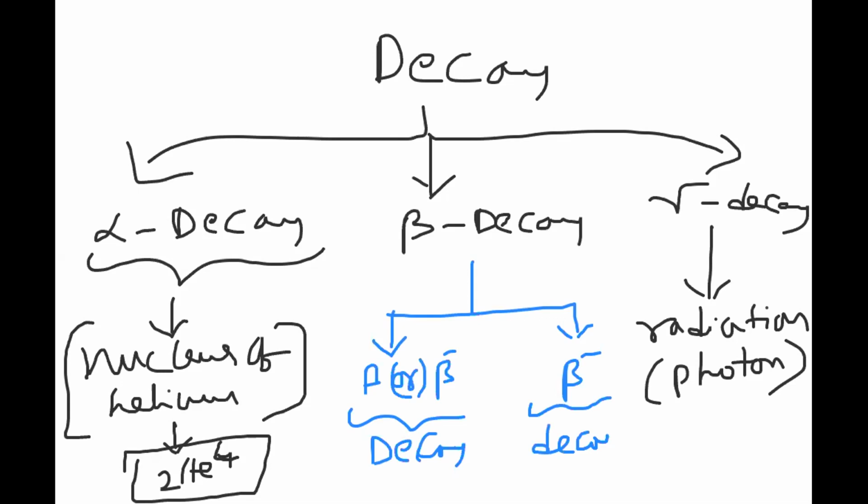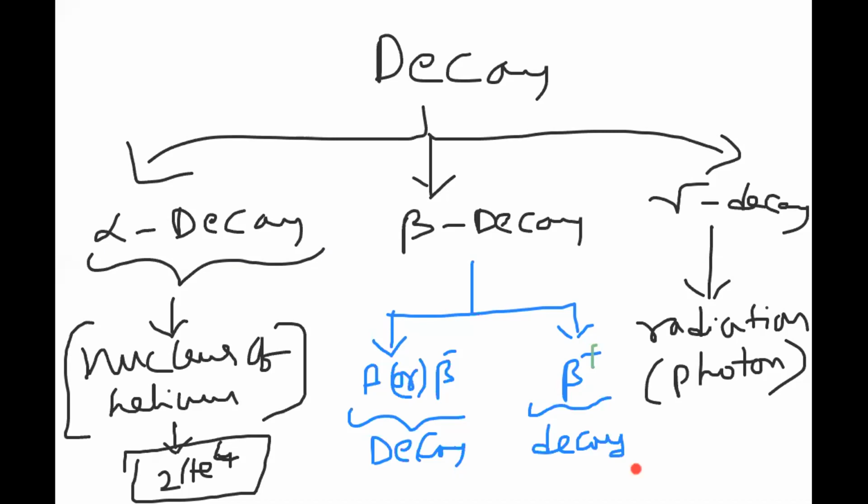We have to know clearly when we should call it beta or beta minus, and what is beta plus. We have to discuss these two. First, let us start our journey with alpha decay. After that we'll go ahead with beta. Finally, at the end, we'll go for gamma decay.